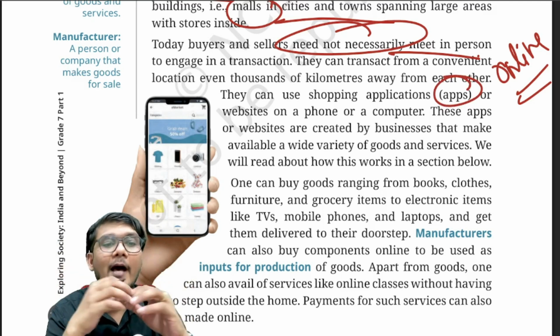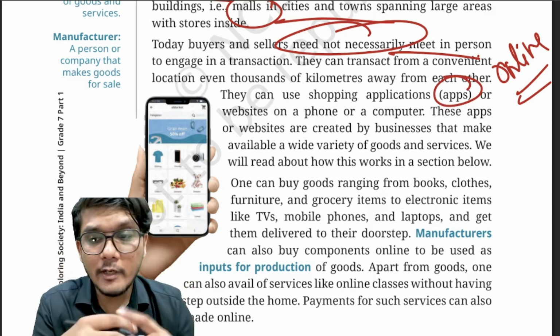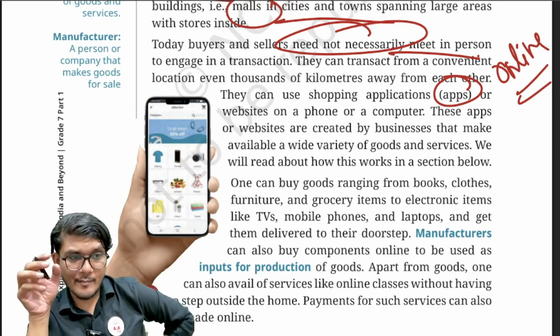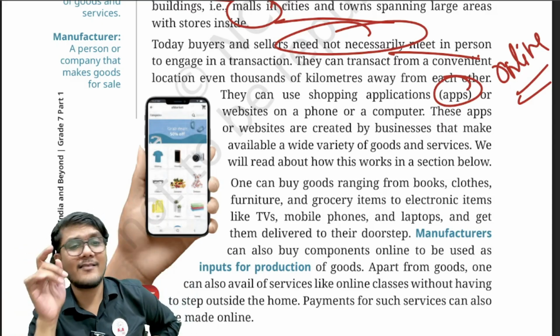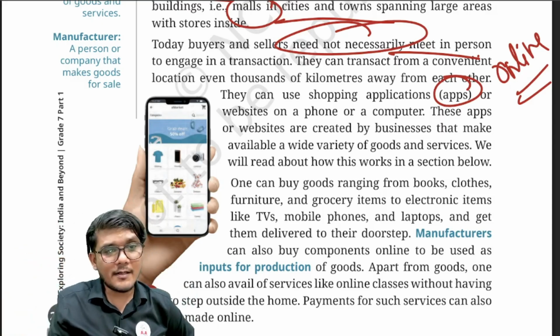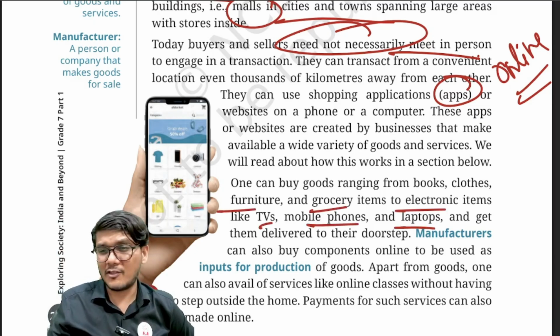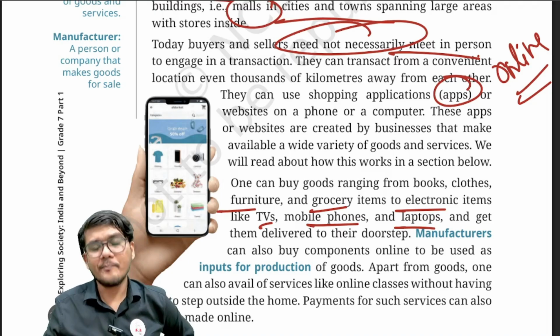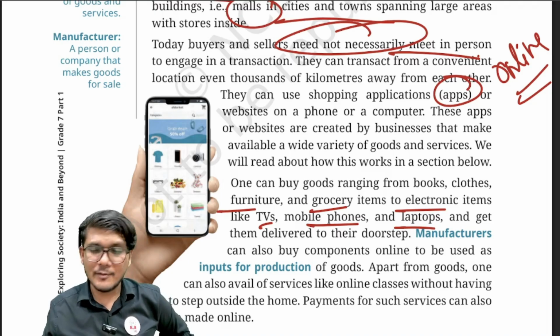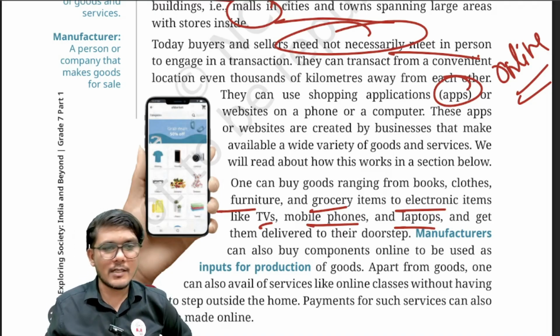So using that app, you can actually buy whatever you want, right? In the same manner, using that app only, the seller is selling you the things. You can literally buy groceries, furniture, electronic items, TVs, mobile phones, laptops, etc. Swiggy, Instamart, Zomato, right? Blinkit, Amazon, Flipkart, all these things are there.